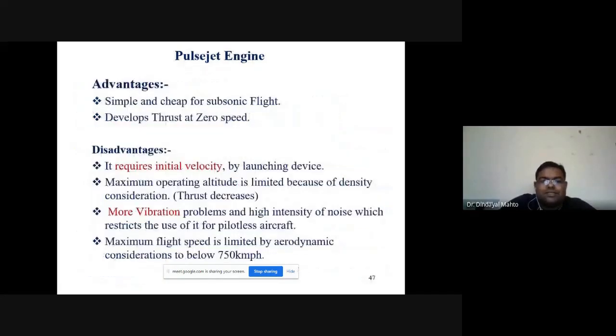So what are the advantages? Simple and cheap for subsonic flight, develops thrust at zero speed. What are the disadvantages? It requires an initial velocity or launching device. Maximum operating altitude is limited because of density considerations.